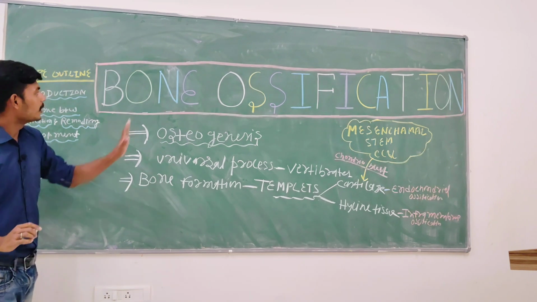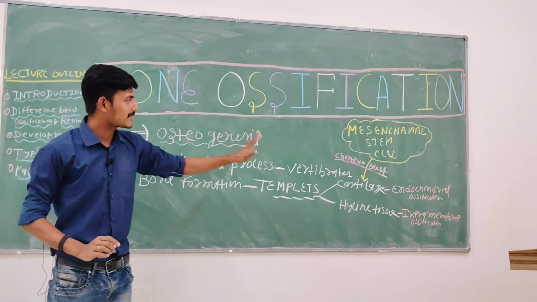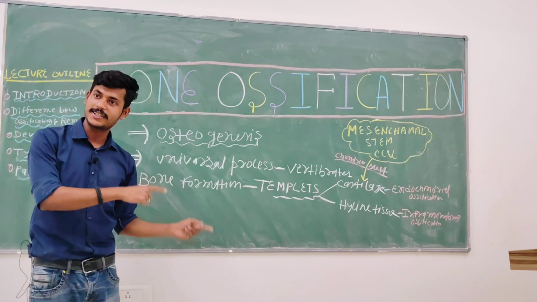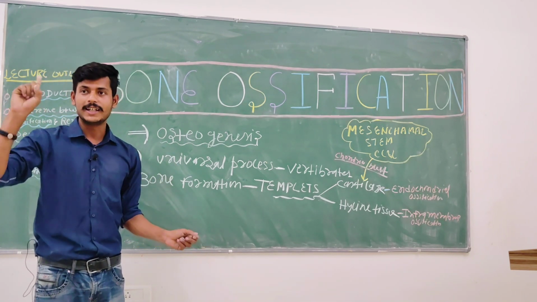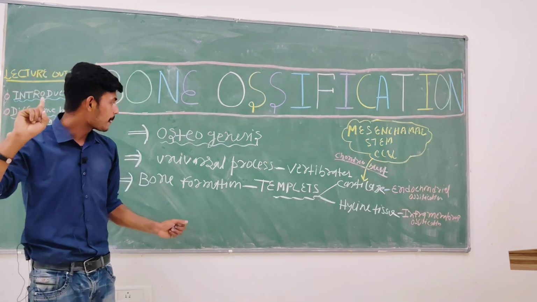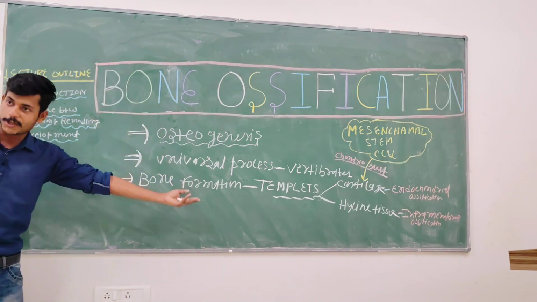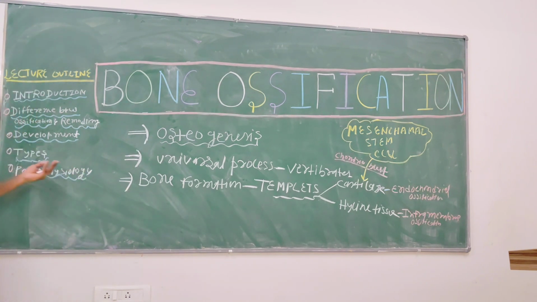Now bone ossification, as you are seeing, is the formation of bone starting from your intrauterine life. The first difference is this: it starts in intrauterine life, and bone remodeling is after birth. That's the first fundamental difference.